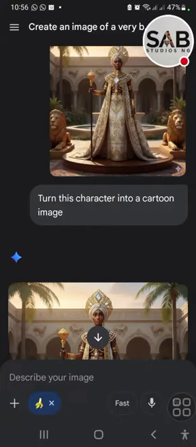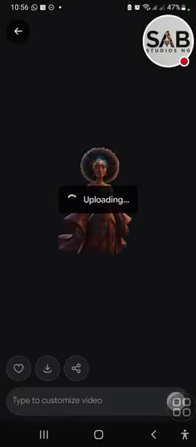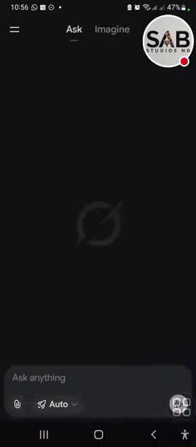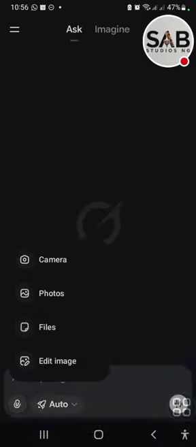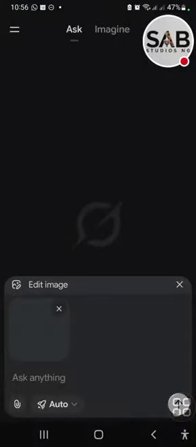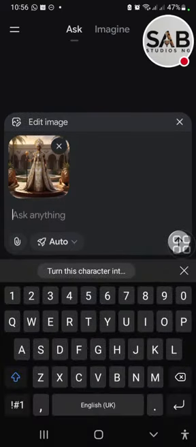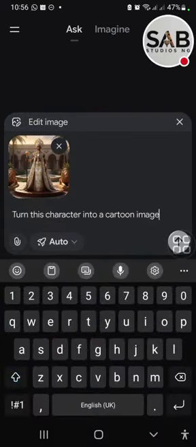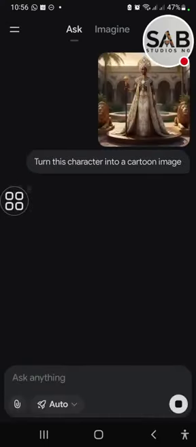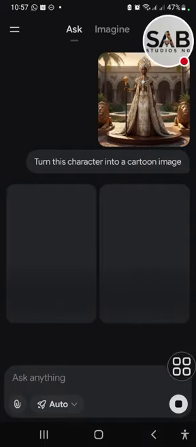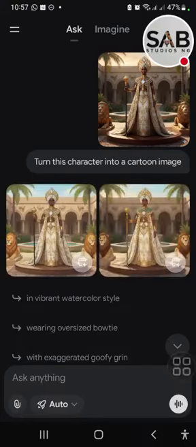But when you say Pixar style, you're talking about Disney type of cartoons. That's the one we have been working with for our story. So I'm just going to bring in that image. Let's edit image. I bring in that image and say turn this character into a cartoon. Now we're in Grok. I told you Grok actually gives me better results for this type of thing. So Grok should be able to give us something reasonable, so that you see the difference.